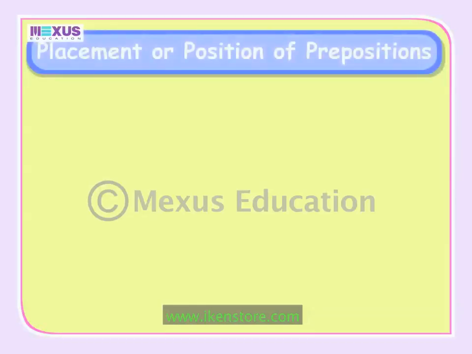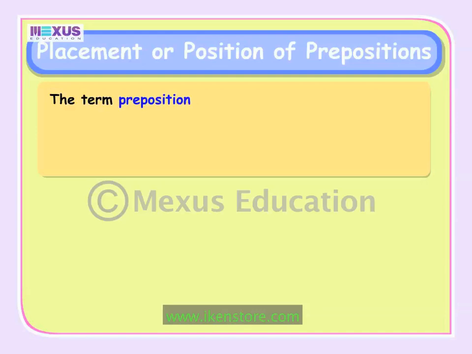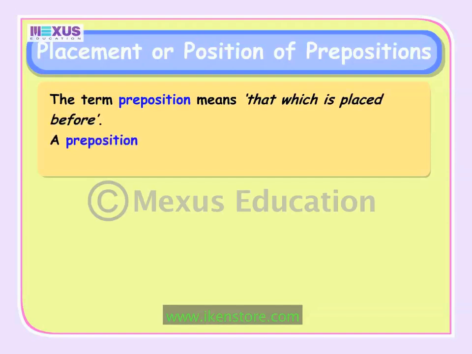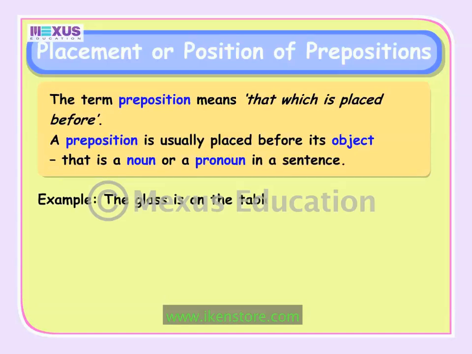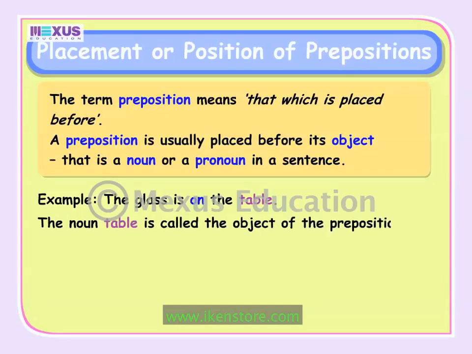Now let us understand the placement or position of prepositions in sentences. The term preposition means that which is placed before. A preposition is usually placed before its object, that is, a noun or a pronoun in a sentence. In the earlier example, the glass is on the table. The preposition on is placed before the noun table. The noun table is called the object of the preposition on.